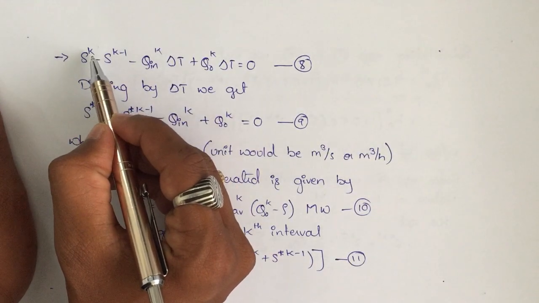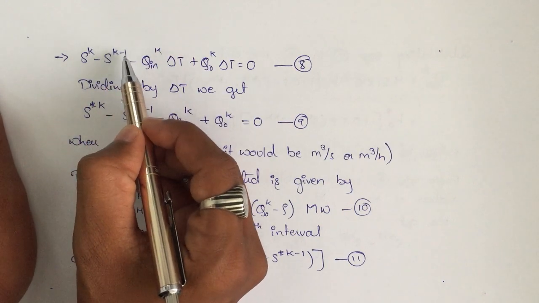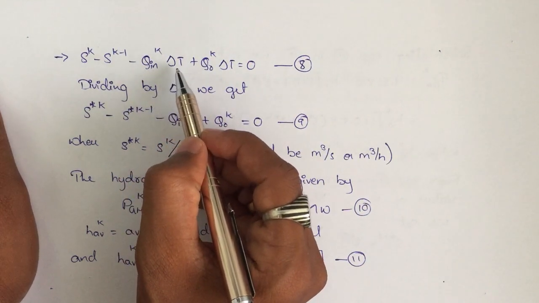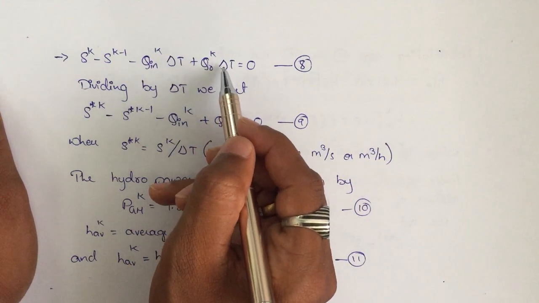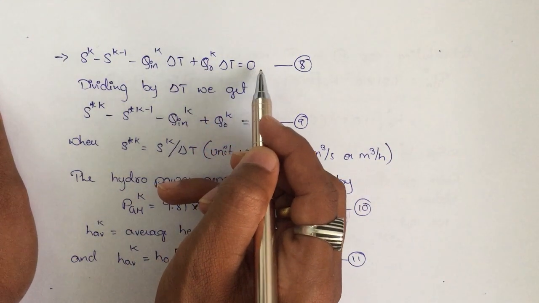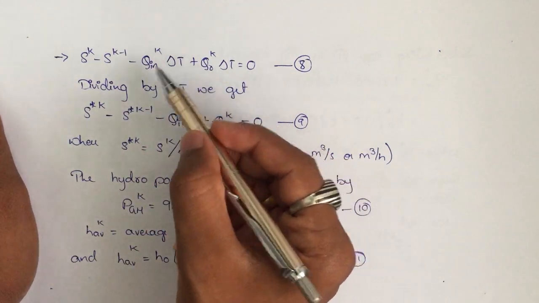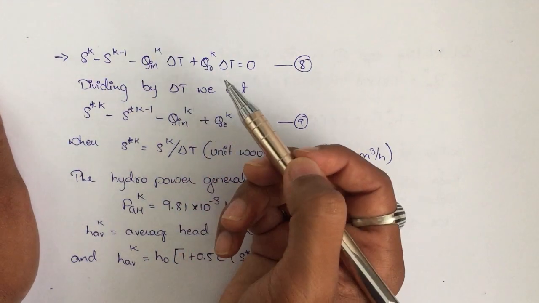S of k, the actual one, minus the previous one, S of k minus 1, minus the input water inlet with respect to small time interval delta t, plus the water outlet with respect to small time interval delta t, is equal to 0. This is our second constraint. Now we are going to divide this equation by delta t.